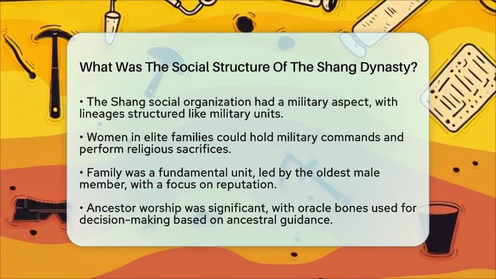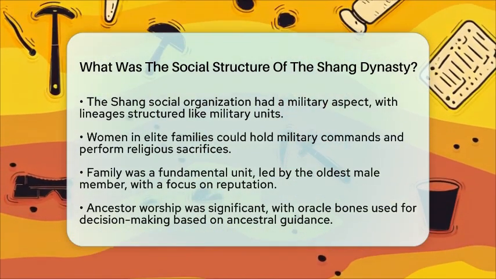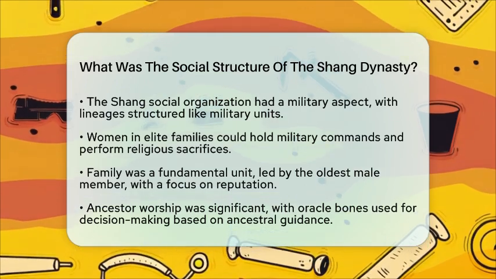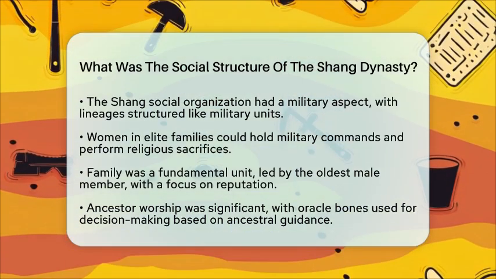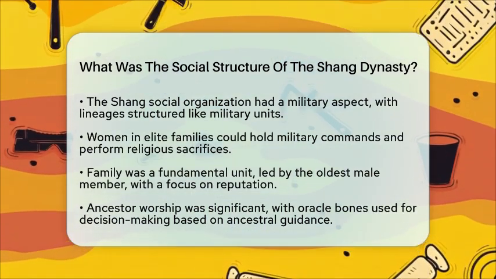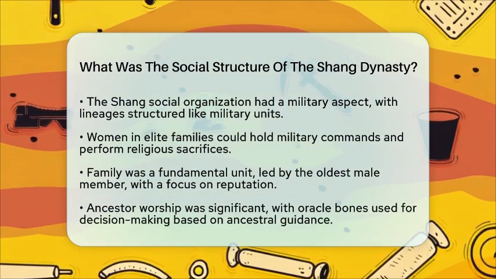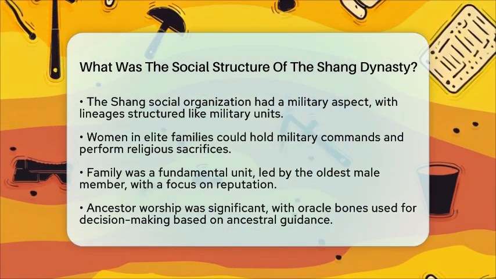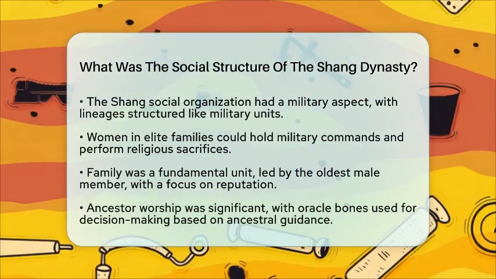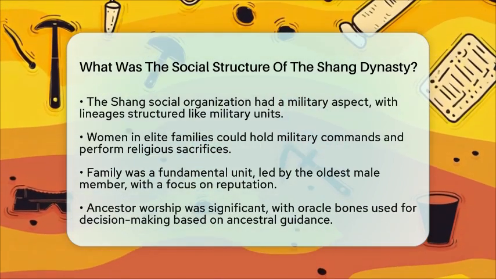In summary, the Shang dynasty's social structure was a feudal system with clear class divisions based on birthright, land ownership, and military service. It centered around the king and his aristocratic family, supported by a large class of peasants and serfs who sustained the economy through agriculture. Archaeological evidence from cities, tombs, and oracle bones provides a detailed picture of this complex social hierarchy.